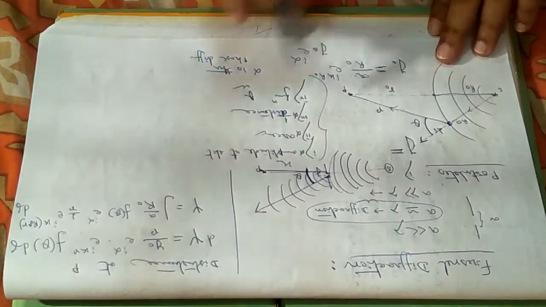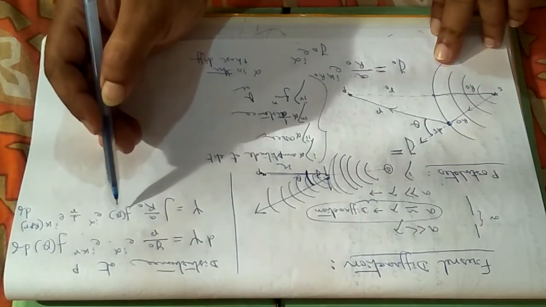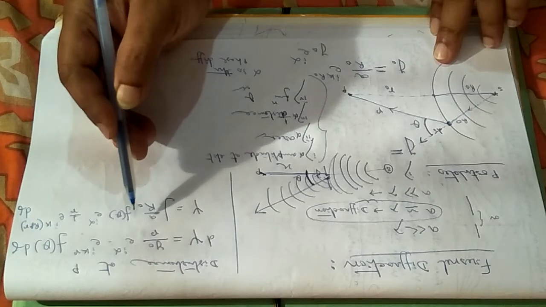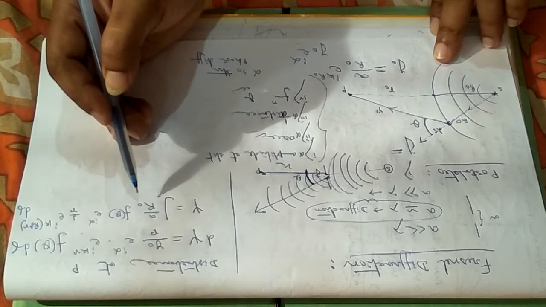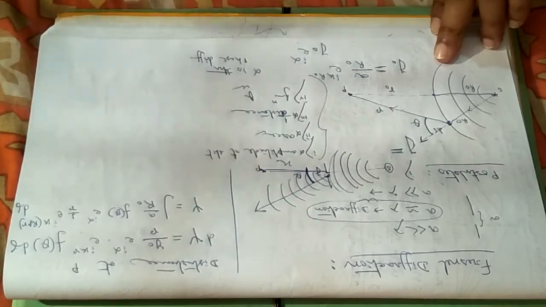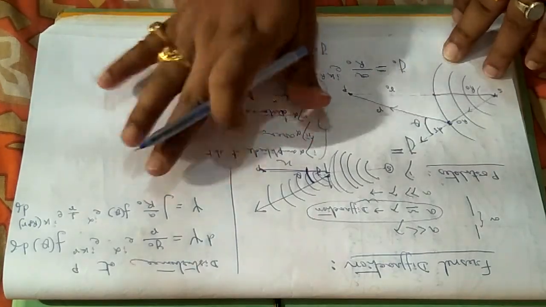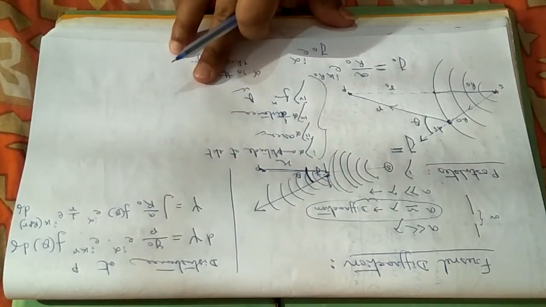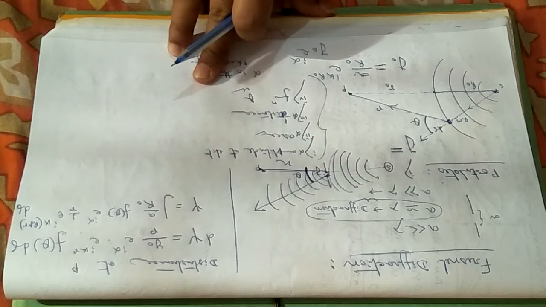This is according to the postulates. So it is a function of theta, inversely proportional to the distance and proportional to the disturbance, proportional to the area. Applying that, we will now try to solve the problems of zone plate and half-wave plate or the Fresnel half period zone.